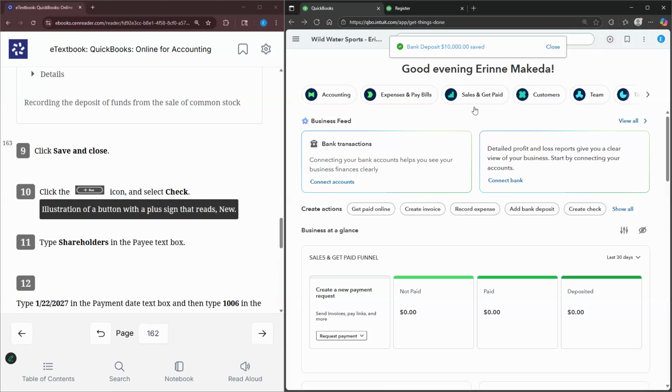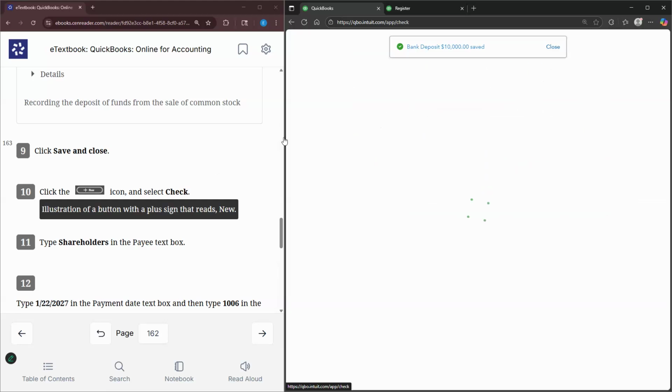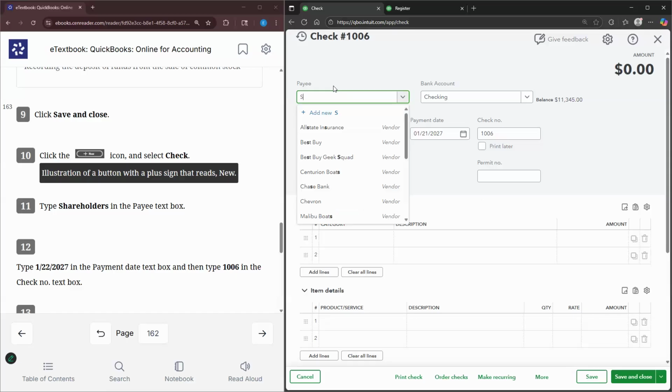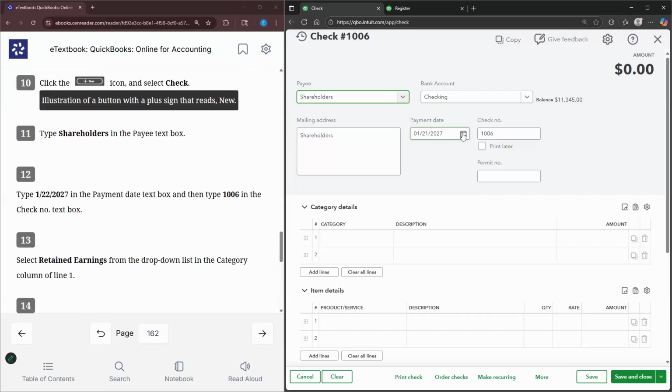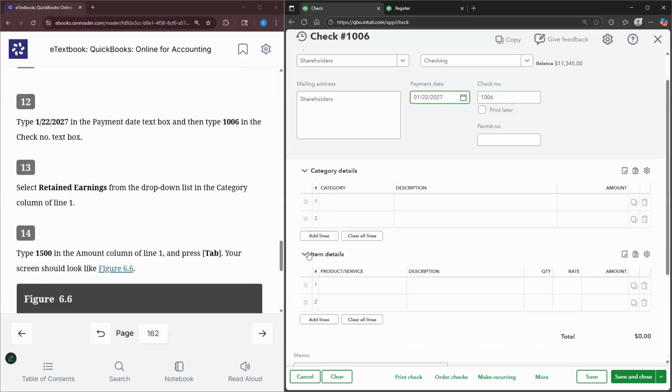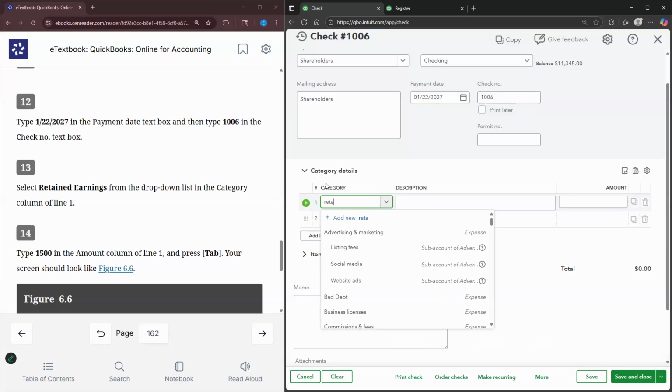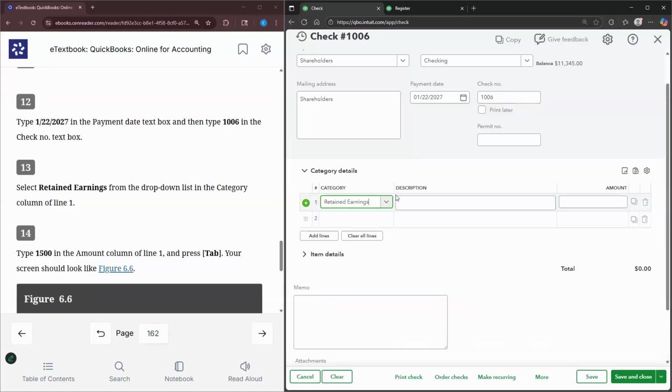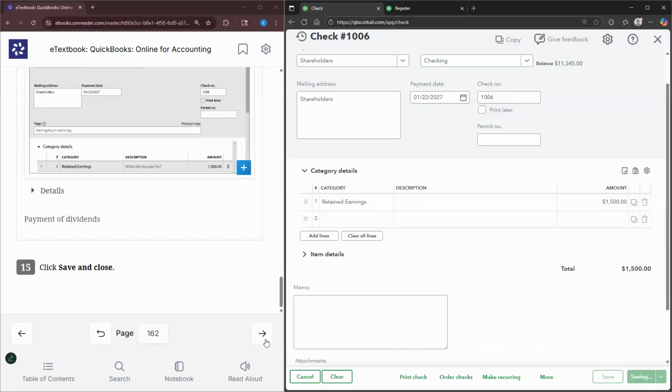And then we select plus new. We select check under vendors. And now we are paying our shareholders. The date is going to be January 22nd, 2027. We already have the check number pre-populated. In the categories section, we're going to type in retained earnings. Again, retained earnings represents the net income and net losses minus any dividends paid that's been tracked since the inception of the company. And we're going to type in $1,500. We select tab, and then we select save and close.